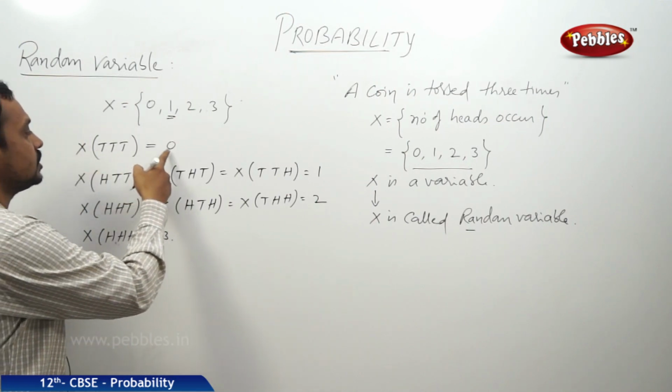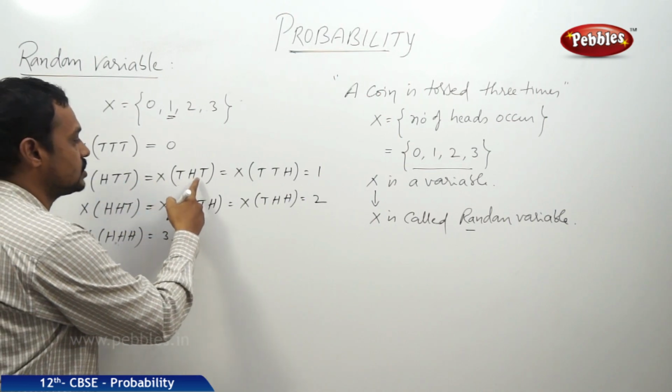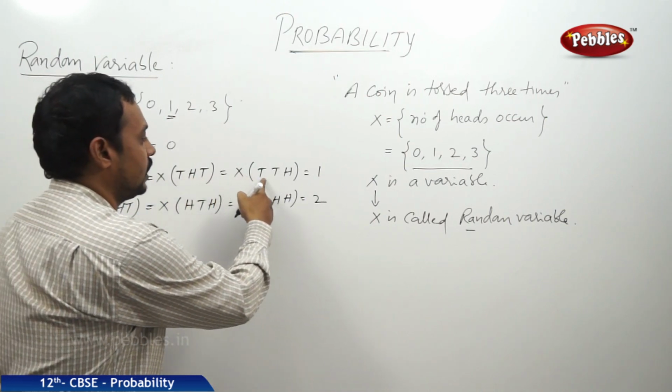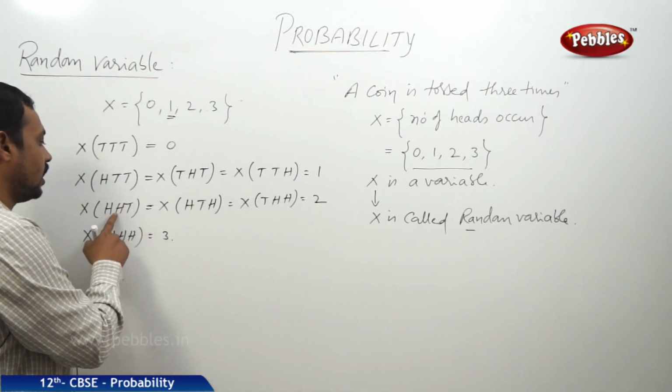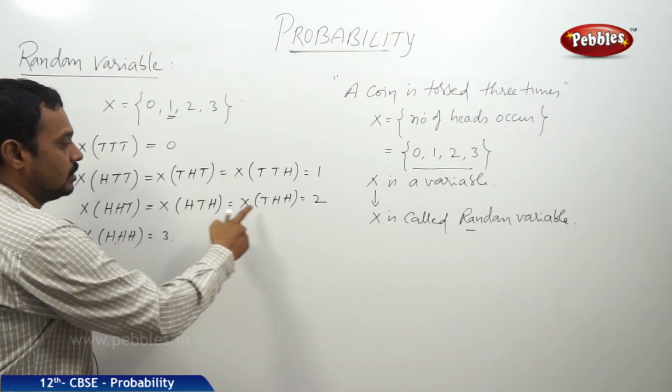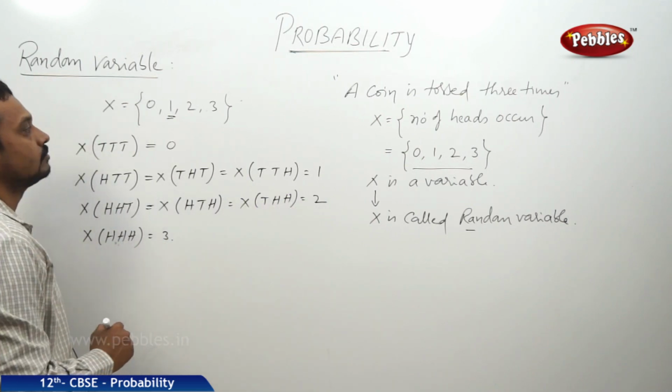Therefore, X of TTT is equal to 0, X of HTT or X of THT or X of TTH is equal to 1. Similarly, X of the HHT cases is equal to 2 and X of the HHH case is equal to 3.